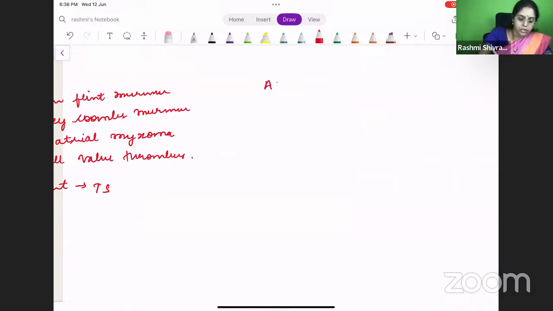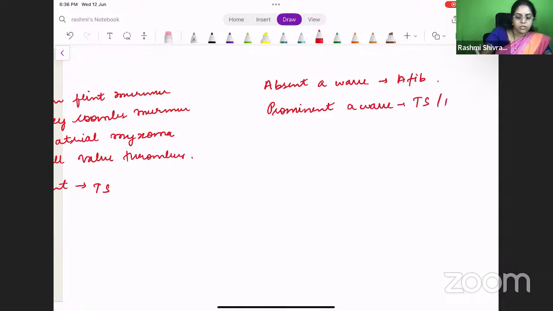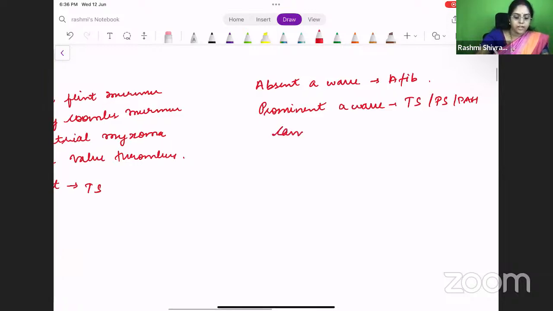So we saw already absent A wave is seen in atrial fibrillation, right? Then prominent A wave is seen in either tricuspid stenosis or pulmonary stenosis, or pulmonary hypertension, right? In pulmonary hypertension, you have prominent A wave. Where do you see a Canon A wave? This is commonly asked. Canon A wave, all of you know, it is AV block. Right? Canon A wave is AV block.